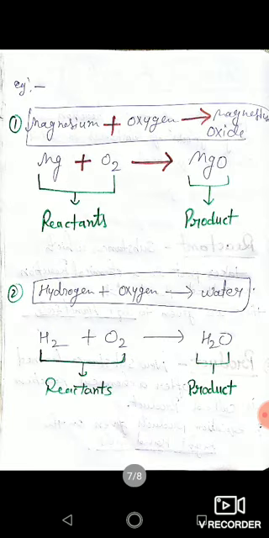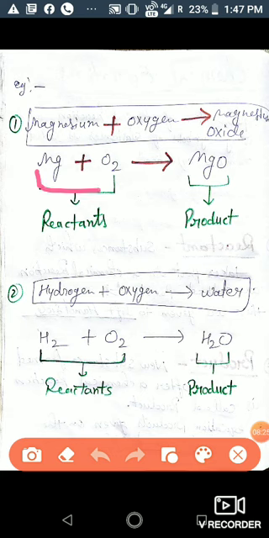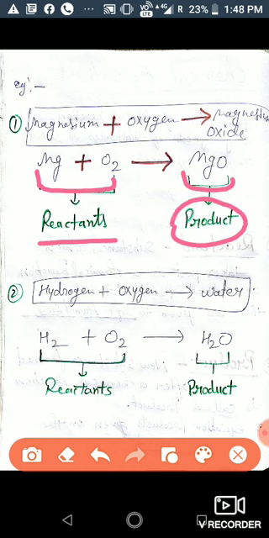आप इसमें देख सकते हैं, example ले रहे हैं. When magnesium and oxygen react, it will give magnesium oxide. Look at here. When magnesium and oxygen react, it will give magnesium oxide. So magnesium and oxygen are reactants, and magnesium oxide, which we write on right hand side of the equation, is product.